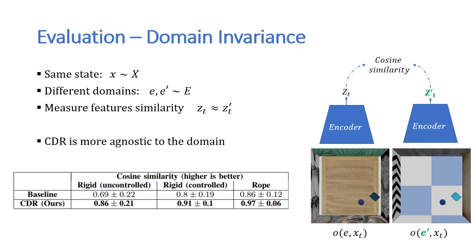To test domain invariance, we generate couples of observations with a different domain but with the exact same state x. We use textures unseen during training. We then measure the cosine similarity between their latent representations and show that our method is much more agnostic to the domain. For the rope experiment, for example, CDR learned to almost completely ignore the domain, 0.97, where 1 is the maximum similarity score.